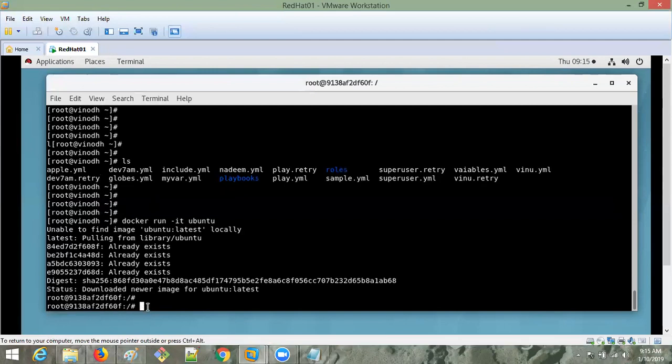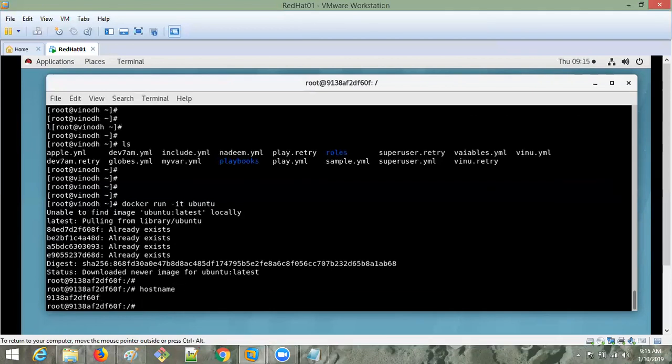If you type hostname, actually it has to show my hostname, vinod.studentmachi.com, the hostname of my system. But see, it is showing something else. What does this mean? It is the ID. Every container gets one unique ID. This is the container ID.